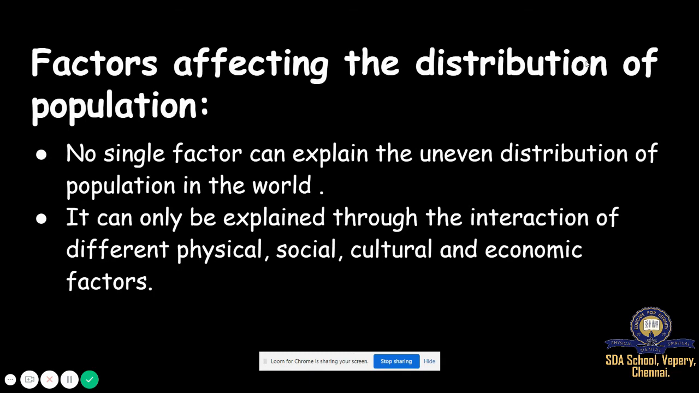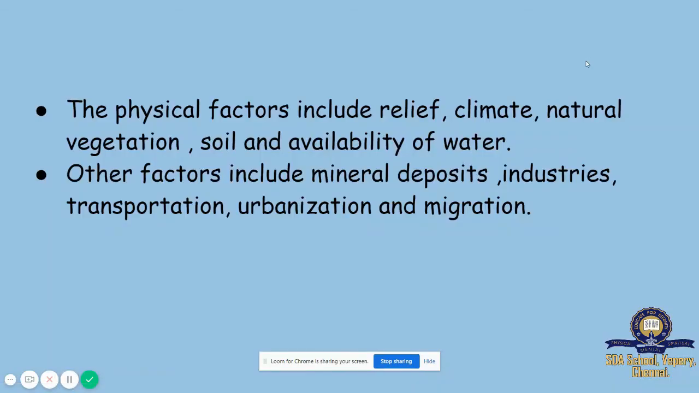So, what are the factors affecting the distribution of population? Physical, social, cultural, and economic factors. The physical factors include relief, climate, natural vegetation, soil, and availability of water.